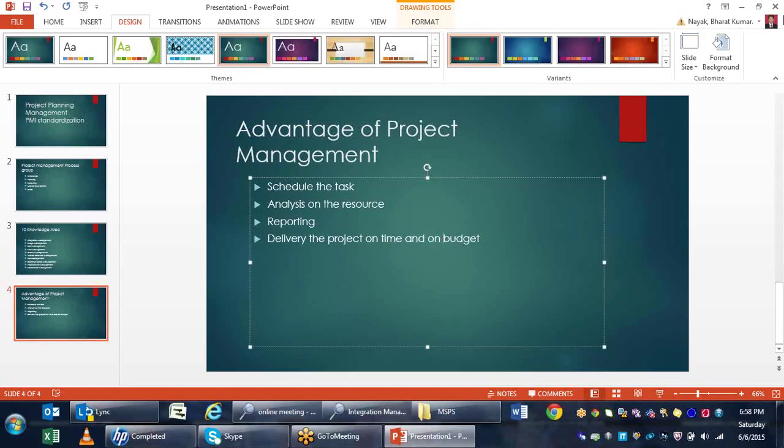So all of this I can analyze by scheduling the tasks. Then I come to the analysis of resources. When I define resources in a project, I have to know which type they are: human resources or machine-related resources. If my project has 50,000 resources, I can't manage them using human effort.